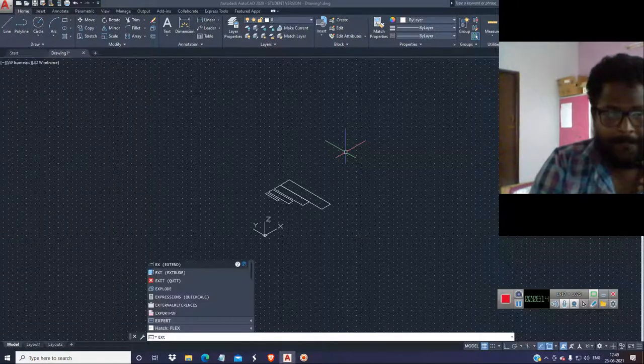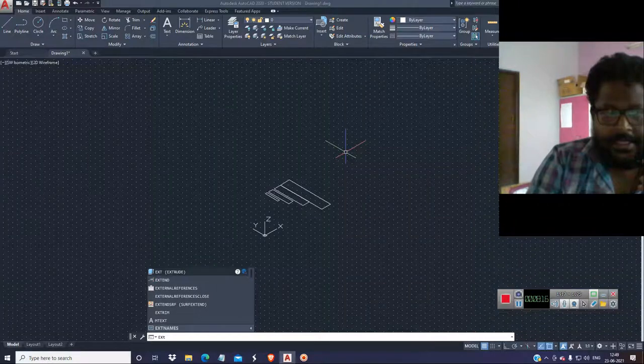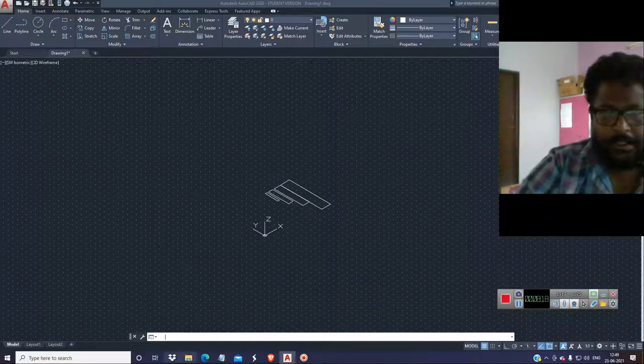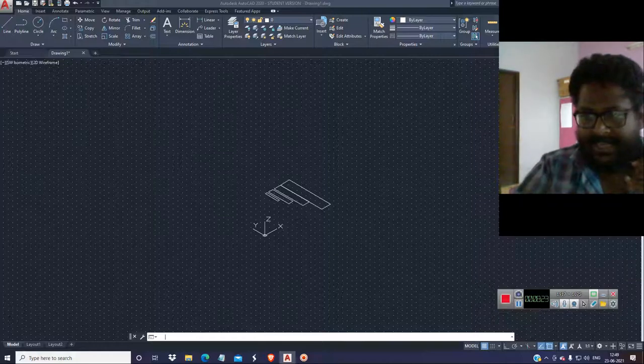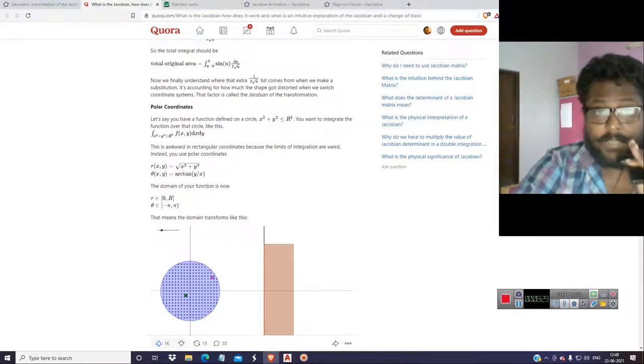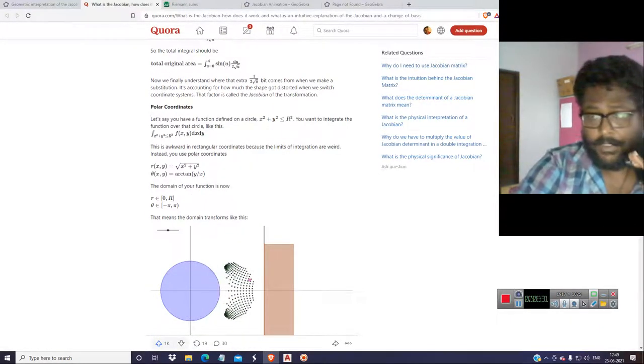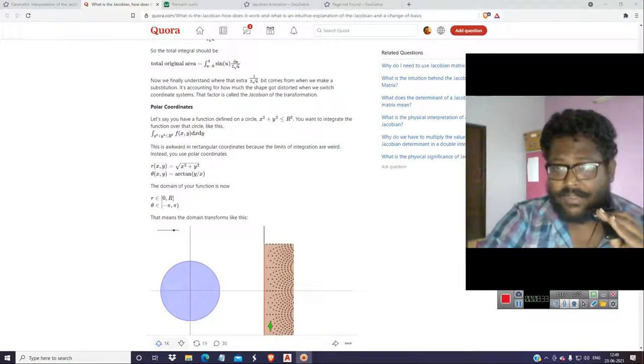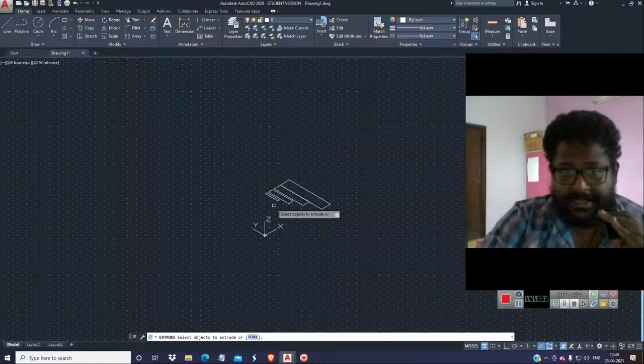Here, when you scale these rectangles, each is scaled by various scales. So nearly it vanishes. The concept of calculus is also the same, where it nearly vanishes.